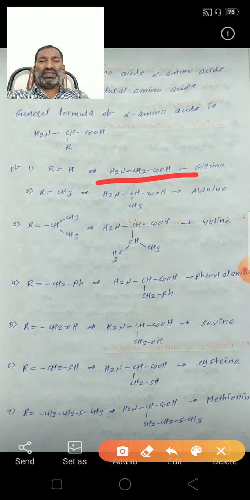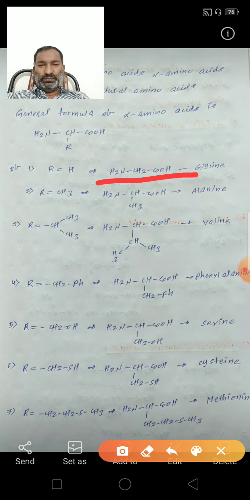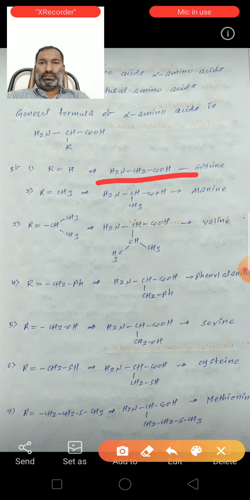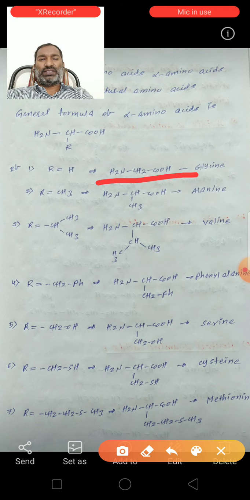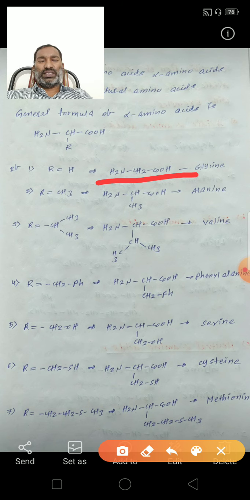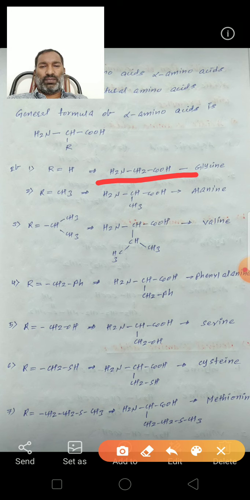This is phenylalanine. Next, R is equal to CH2OH. Then this amino acid is NH2CH(CH2OH)COOH, with CH2OH attached to the alpha carbon.